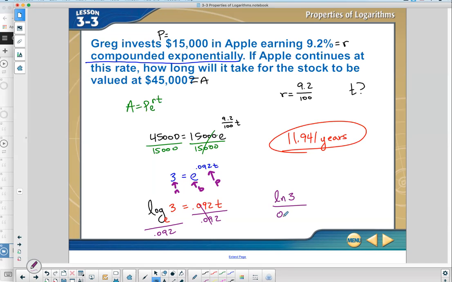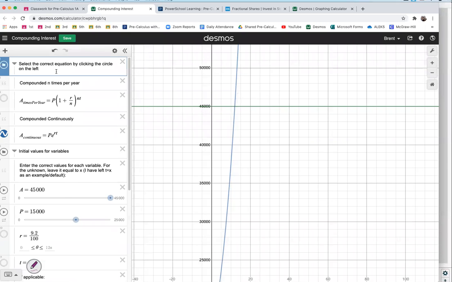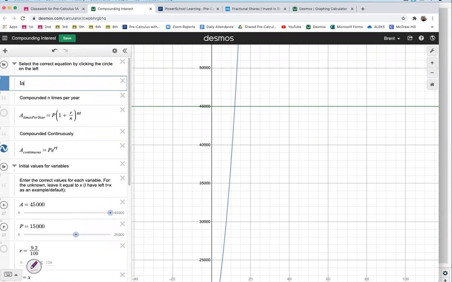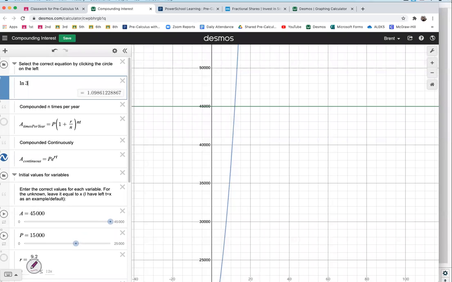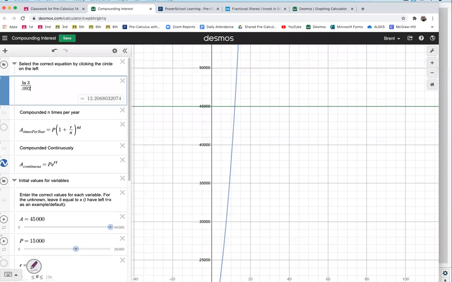So what I just wrote down is the same thing as this. That right there is the same thing as that. Natural log of 3 is the same thing as log base e of 3. So if I type this in the calculator, we should get the same answer. This would be doing it by hand. Let me just type it up here. ln of 3 divided by 0.092. You can see the number is the same.